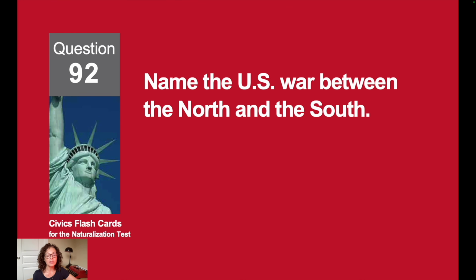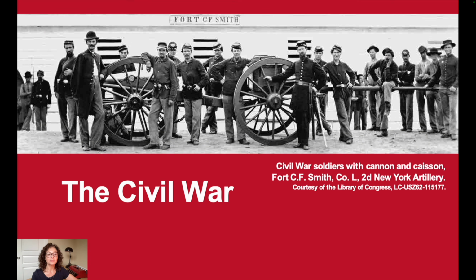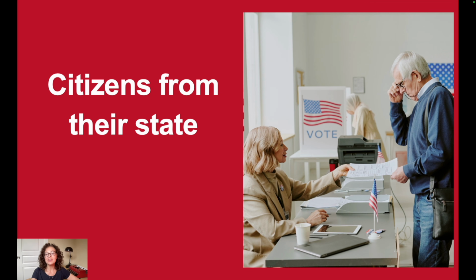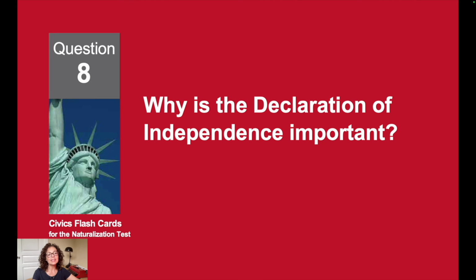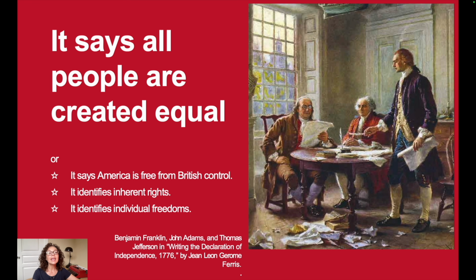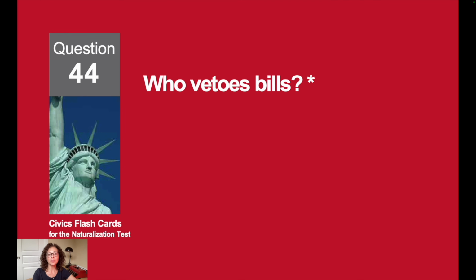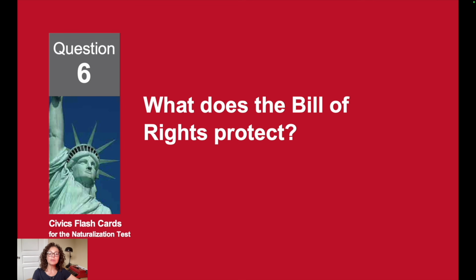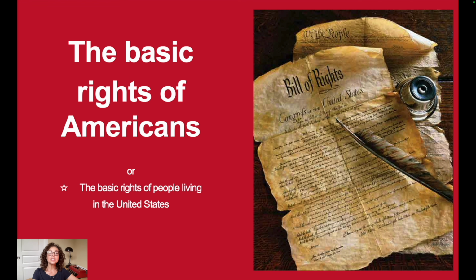Name the U.S. war between the North and the South. The Civil War. Who elects U.S. senators? Citizens from their state. Why is the Declaration of Independence important? It says all people are created equal. Who vetoes bills? The President. What does the Bill of Rights protect? It protects the basic rights of Americans.